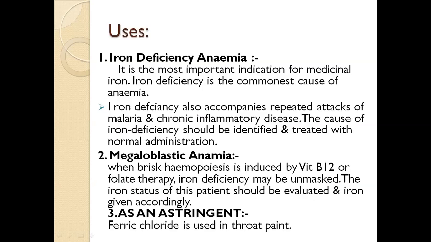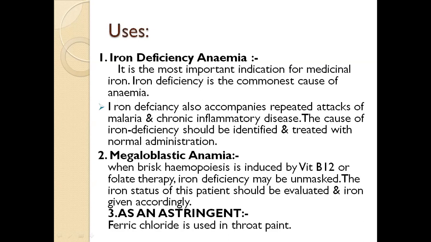Uses of iron in iron deficiency anemia. It is the most important indication for medicinal iron. Iron deficiency is the commonest cause of anemia. Iron deficiency also accompanies repeated attacks of malaria and chronic inflammatory disease, and the cause of iron deficiency should be identified and treated along with iron administration.